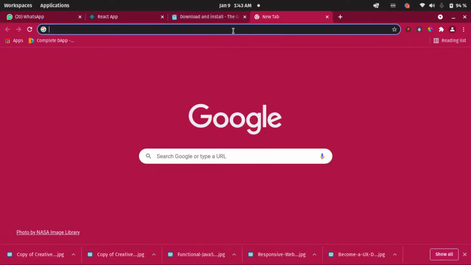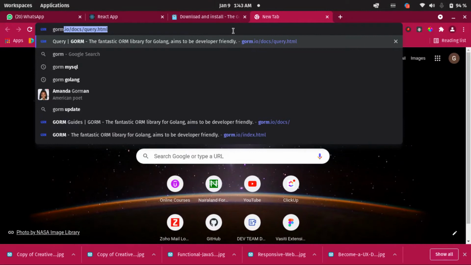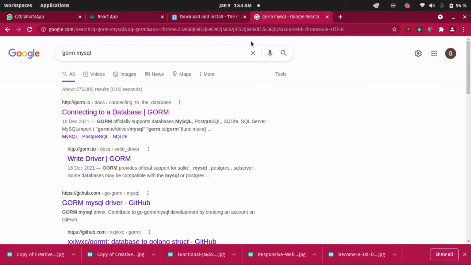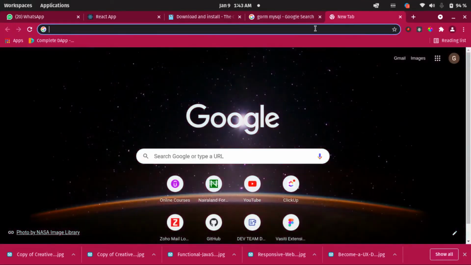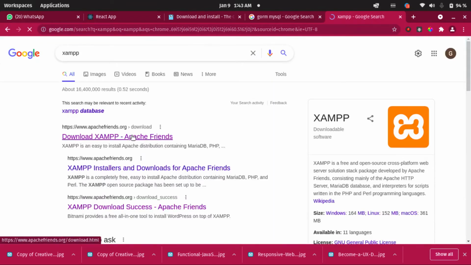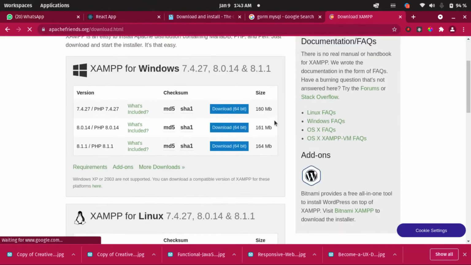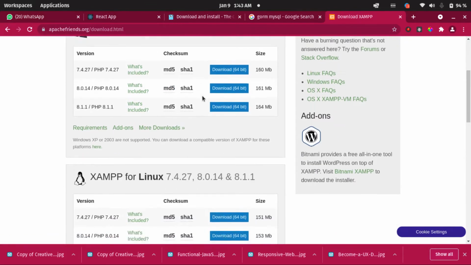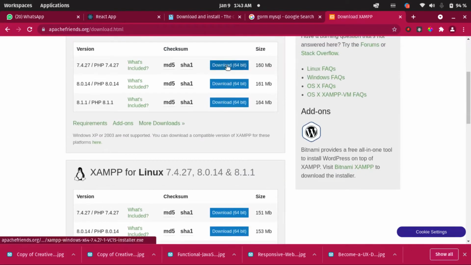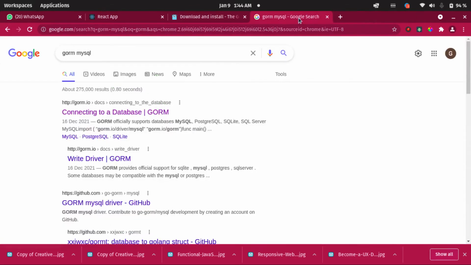So let's come here, let's type GORM here. GORM MySQL, because I'm going to be using MySQL. Another thing you need to do, guys, is install XAMPP, because I'm going to be using XAMPP in this tutorial. Just click on this here, this is where you can get it. I am using Linux, so you can come here, download and install it, and that's all you need to do. If you are using Windows 64-bit, come here and click on download. So we are going to be using XAMPP as well.